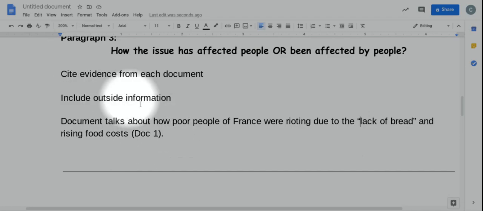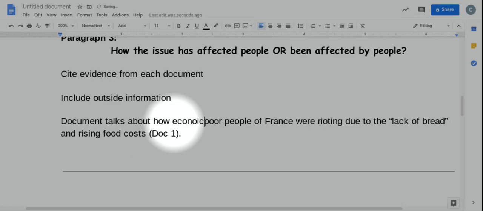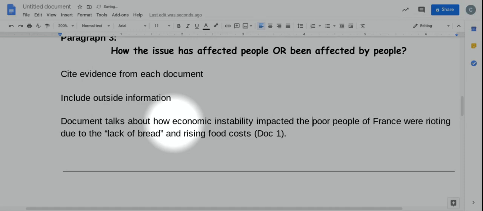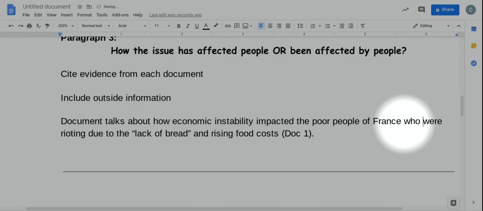So I would say in this paragraph, the document talks about how poor people were impacted by this enduring issue. Actually, let's make that a complete sentence. This document talks about how economic instability impacted the poor people of France who were rioting due to the lack of bread and rising food costs. So I'm talking about how this issue affects people. Well, it led to them rioting. It led to this lack of food because of the rising food costs, ultimately starvation.